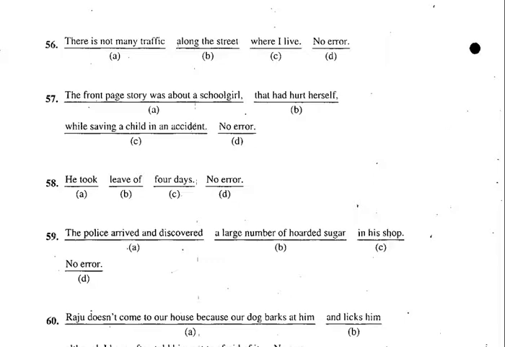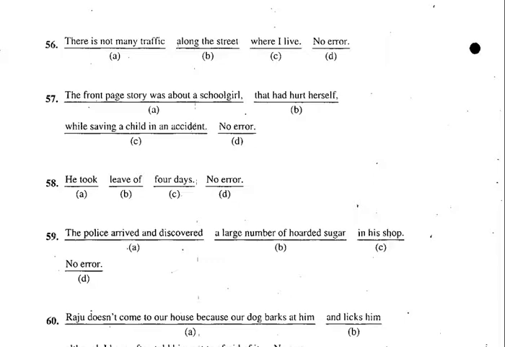Let's go to the 57th one. The front page story was about a schoolgirl that had hurt herself while saving a child in an accident. No error. The front page story was about a schoolgirl that had hurt herself.